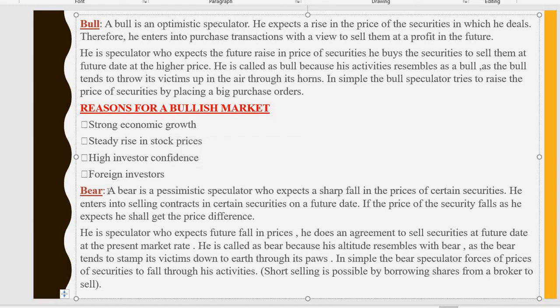The next is the bear. A bear is a pessimistic speculator who expects a sharp fall in the price of certain securities.